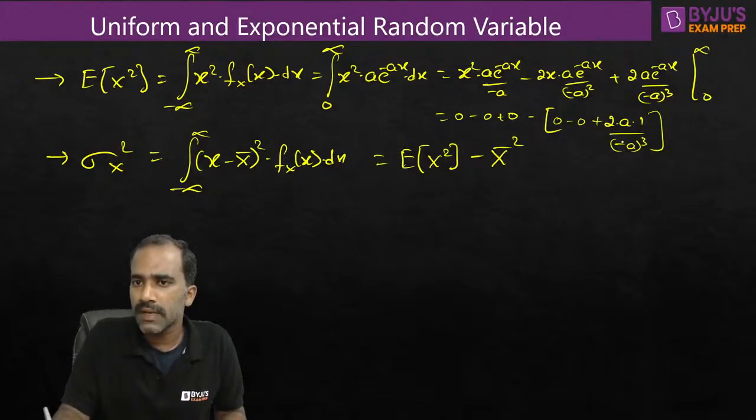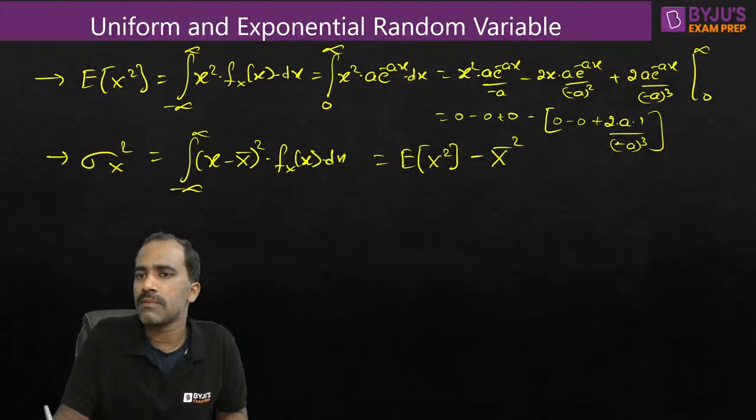So what is this? Minus a whole cube is minus a cube. This minus sign and this minus sign will go off. And what remains is a and a, one a gets cancelled here. What remains is a square here. Minus a square will be there, 2 by minus a square, and with this minus sign it becomes 2 by a square. That's it, as simple as that.